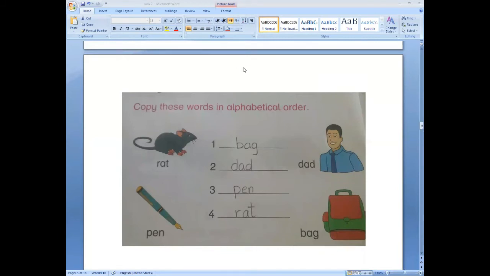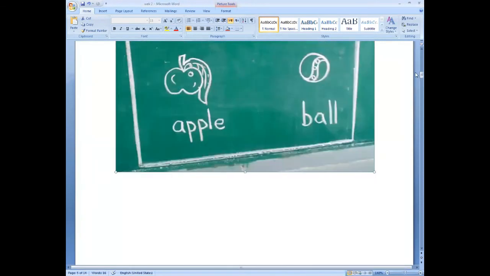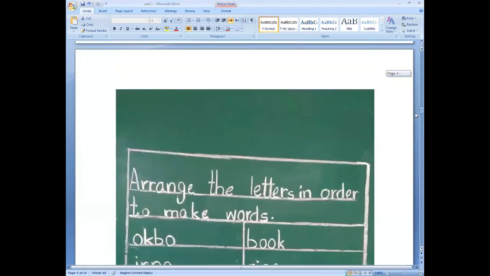Open your book. Okay, have you opened? Okay, now this one, page number 6, this is your activity. Look at your screen. Here is your activity. Here are also some pictures with names. Okay, we will arrange these words according to alphabet.